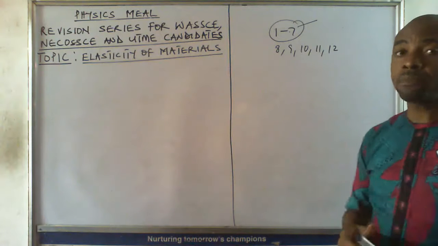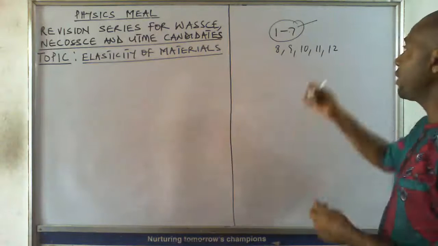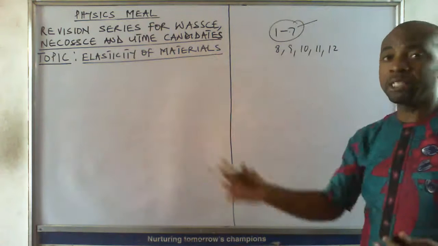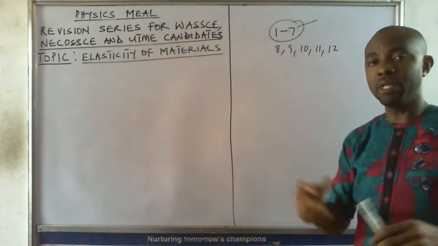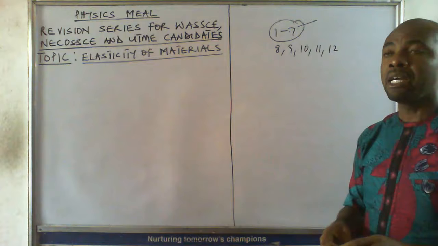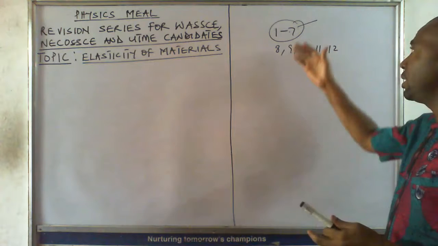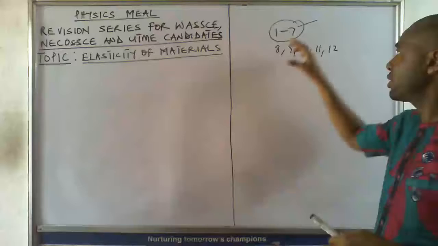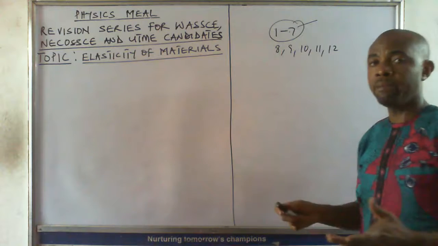Other topics they can bring questions on are polarization of light, projectile motion, conduction of electricity by liquids and gases, that is electrolysis for liquids, then the duality of matter, then semiconductors. All these topics I just mentioned, you need to take note of them.